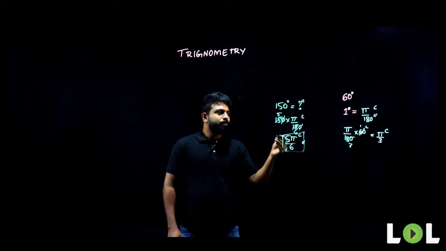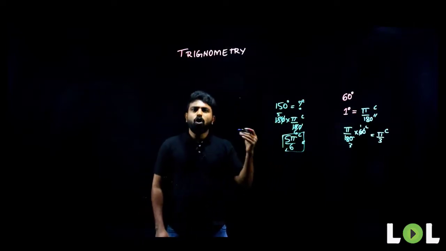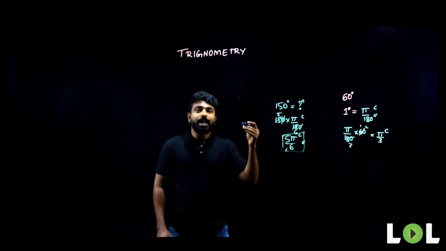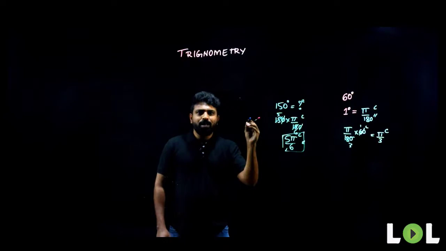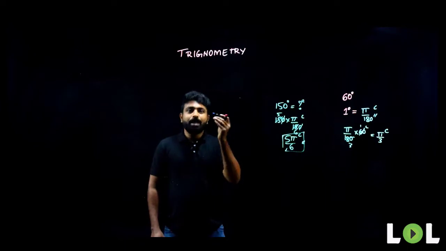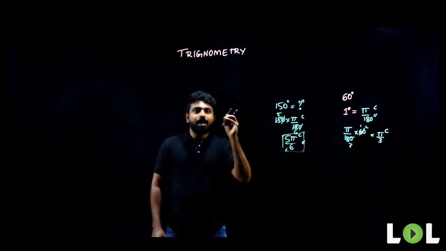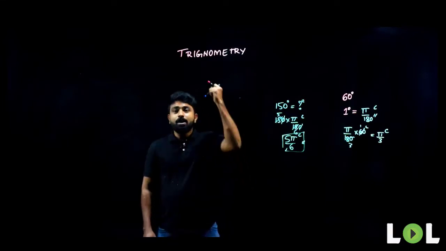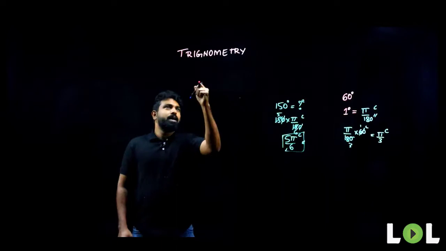So, next let us begin with the topic of trigonometry. As we all know, if you have to understand the language English, the first thing that you need to know is the alphabet in English, which is nothing but A to Z. Alphabets are the basic building block of English. Similarly, for trigonometry, what are the basic building blocks? They are trigonometric ratios.